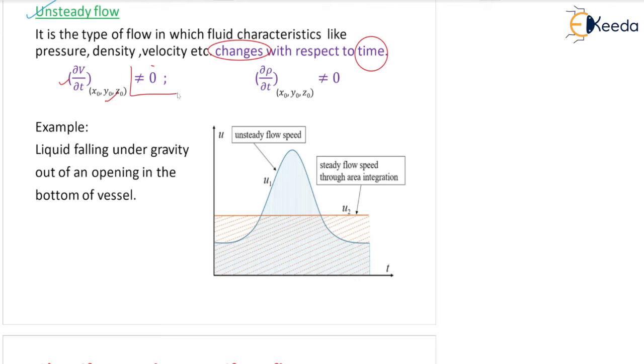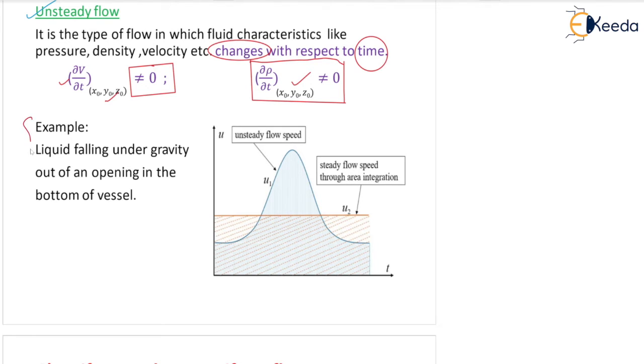Correct? Look at this important equation. It is not equal to 0. Earlier it was equal to 0. Not equal to 0 means some value is there. That means it is changing. Same way here, ∂ρ/∂t at x naught, y naught, z naught is not equal to 0. That means it is changing with respect to time.